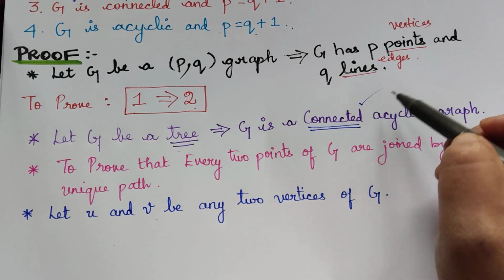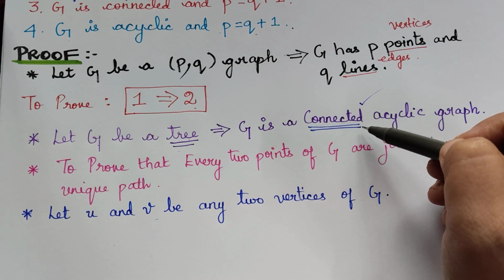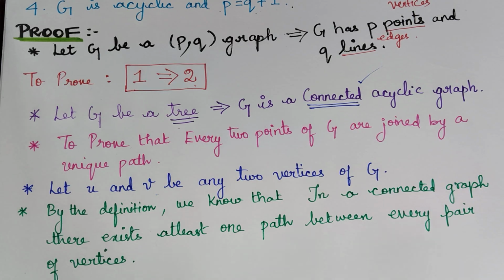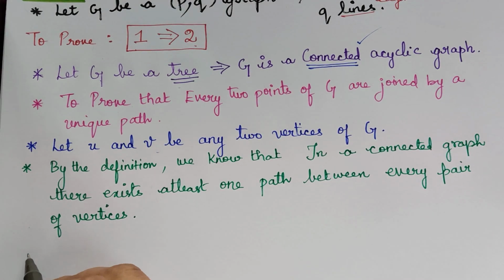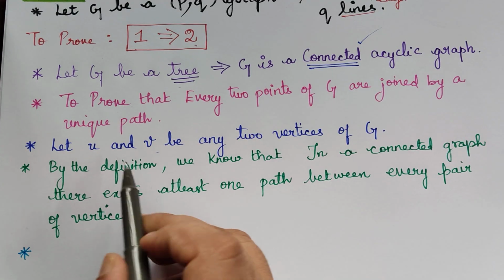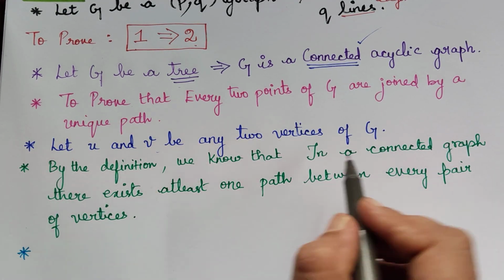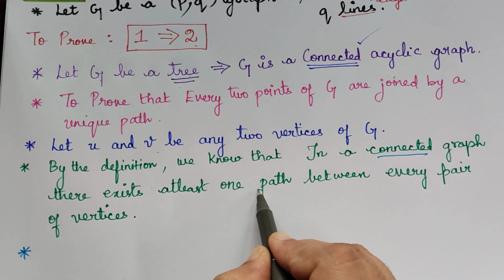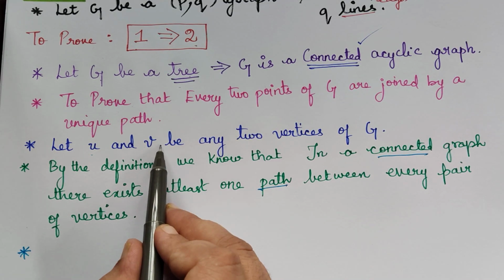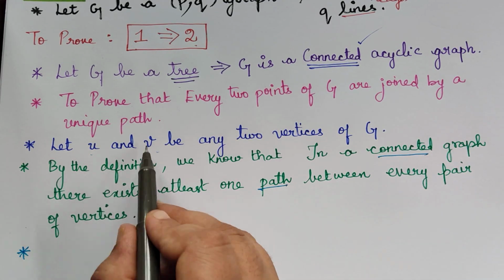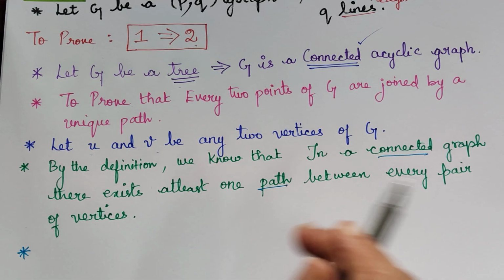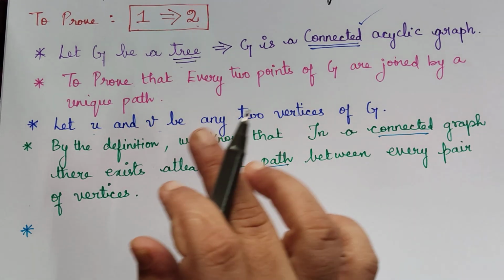This is by the definition of connected graph. So G is connected. We have taken two vertices U and V from G. Then there will be at least one path between these two vertices. So we can take that there exists a UV path in G.